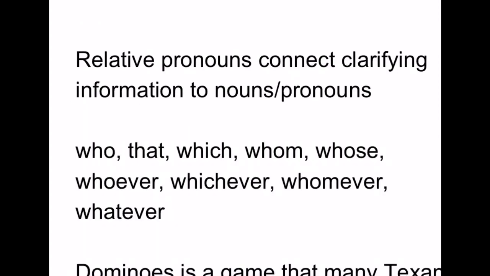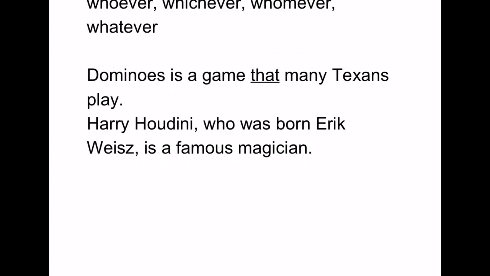Relative pronouns connect clarifying information to nouns or pronouns. These are words like who, that, which, whom, whose, whoever, whichever, whomever, or whatever. Things to look for: sentences that already have independent clauses, like dominoes is a game, and there's a dependent clause, that many Texans play, that tells you a little bit about the game. In this case, it's telling you dominoes is a game that is popular in Texas.